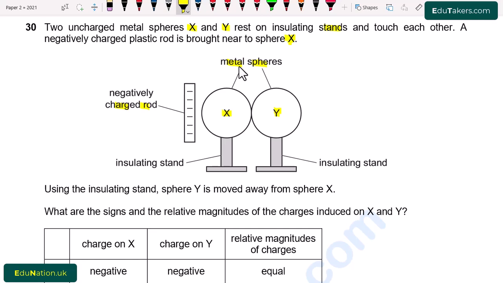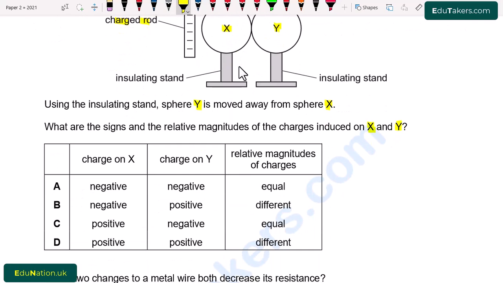Using the insulating stand, sphere Y is moved away from the sphere X. What are the signs and the relative magnitudes of the charges induced on the X and Y? So first of all, charge on X and charge on Y is shown. The relative magnitudes of the charges: A, negative, negative, equal; B, negative, positive, different; C, positive, negative, equal; D, positive, positive, different.